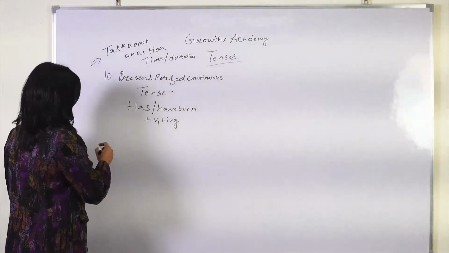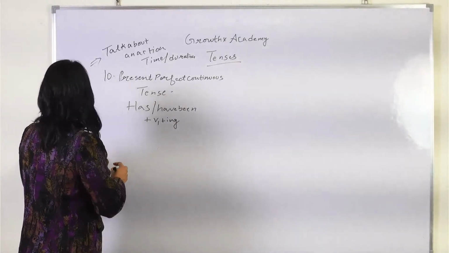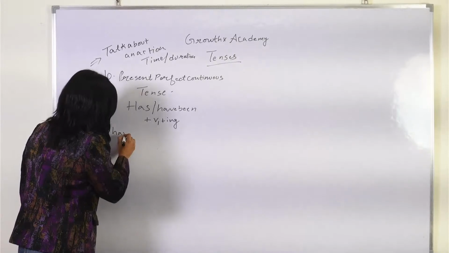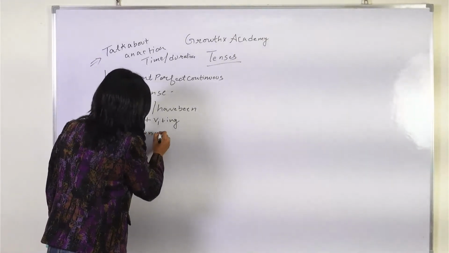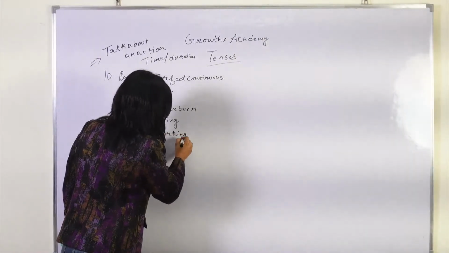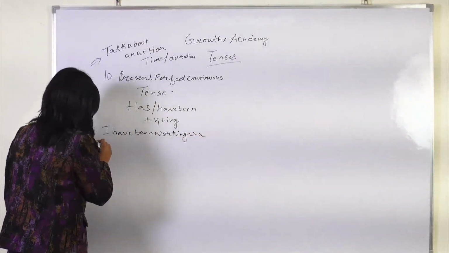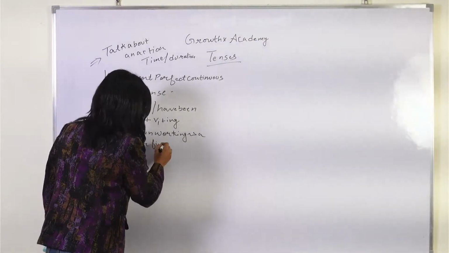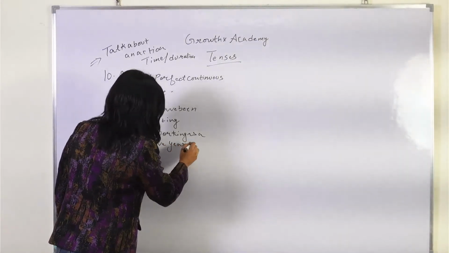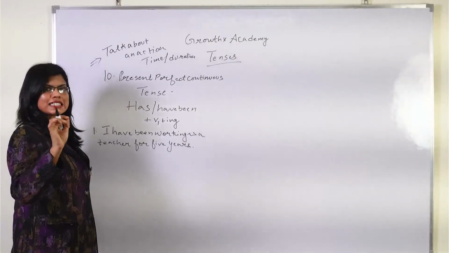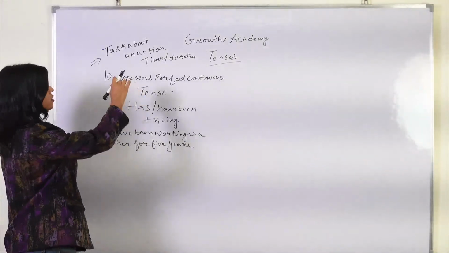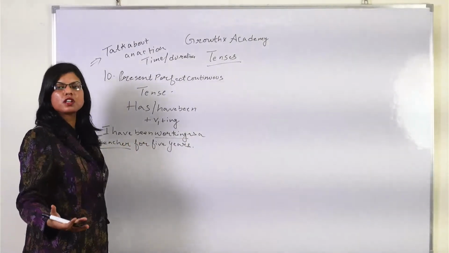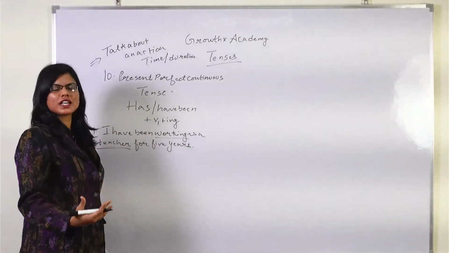Okay, so now see number one example. Okay, I have been working as a teacher for 5 years. I have been working as a teacher for 5 years. As I already told you, timing and duration matter a lot, and we are talking about an action. You can see the action here. Of course I'm a teacher so I have mentioned here I have been working as a teacher for 5 years.